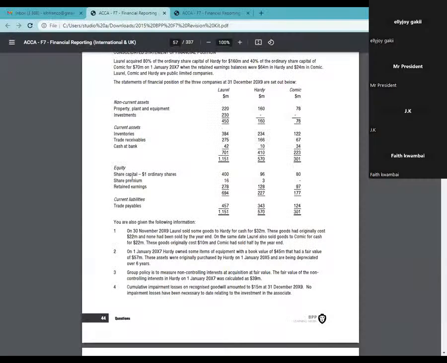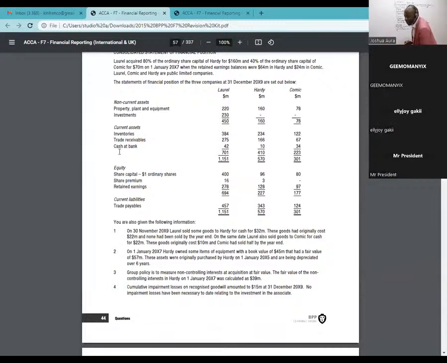All right, ladies and gentlemen, in this case, what do we have? For ordinary share capital, the parent figure is only 400, and then share premium, 400. Then, ladies and gentlemen, for the other figure we have 16. And then we have retained earnings. This one I will need an independent working, and I'll show you a shortcut for this.